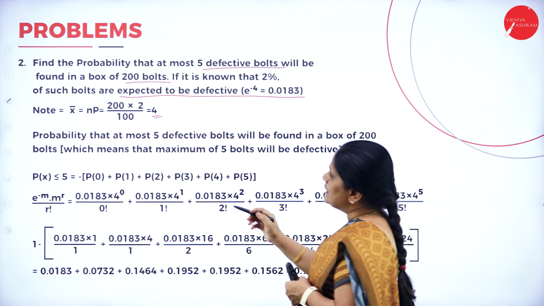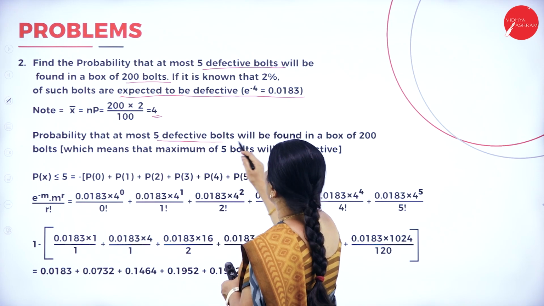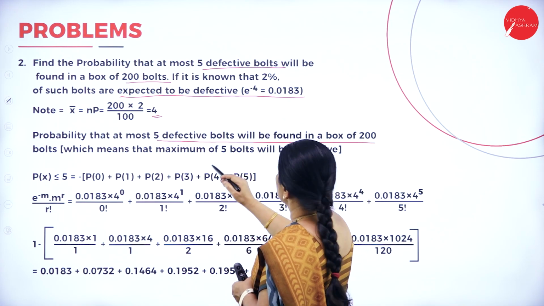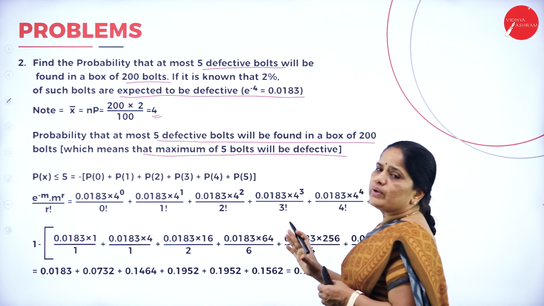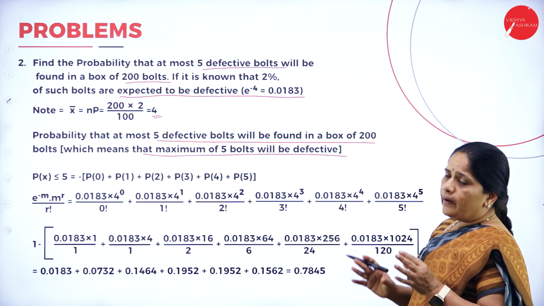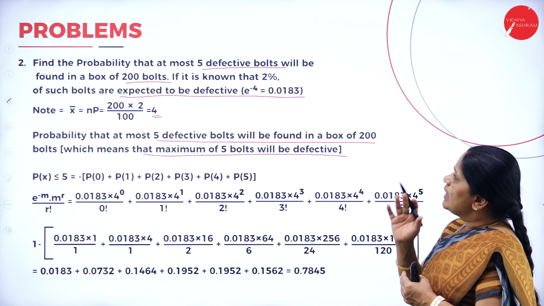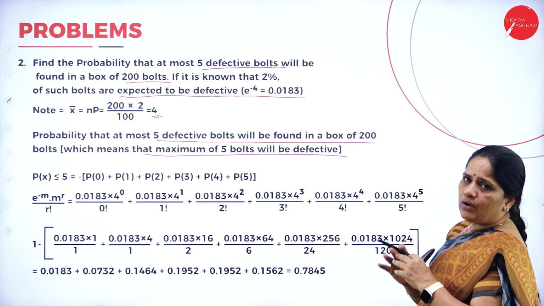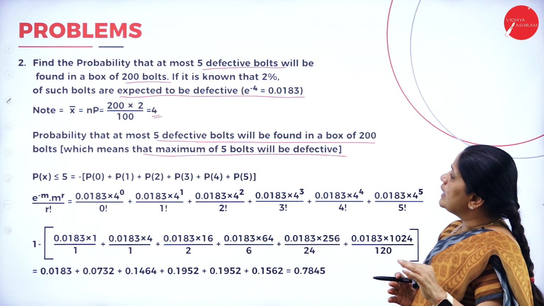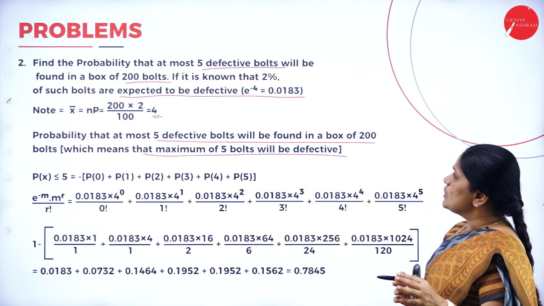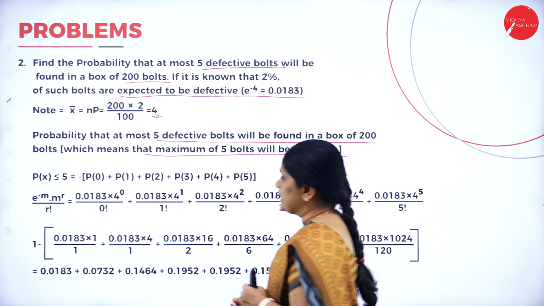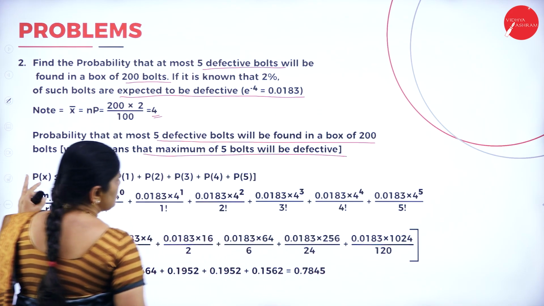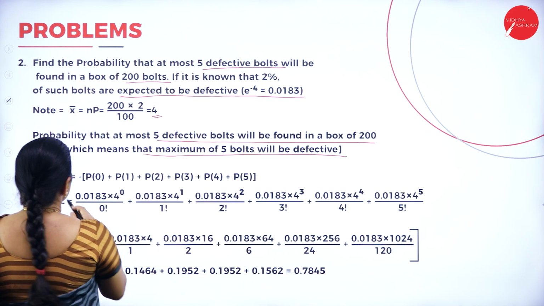So, the probability that at most 5 defective bolts will be found in a box of 200 means that a maximum of 5 bolts will be defective. It is known that 2% of such bolts are expected to be defective. So, we have to substitute into the formula here.